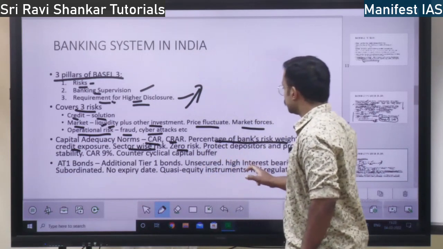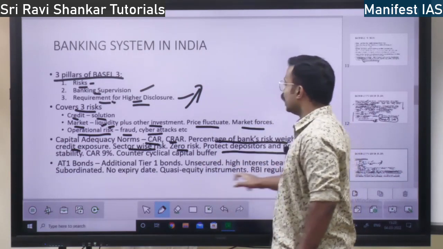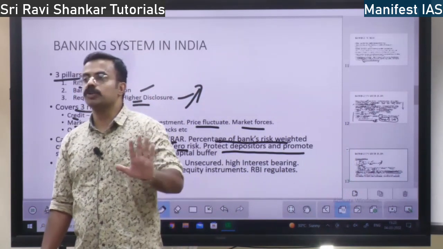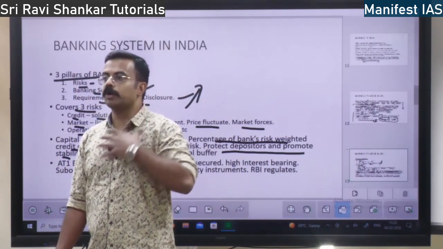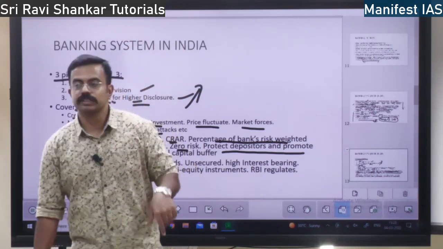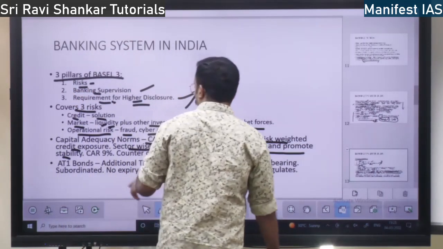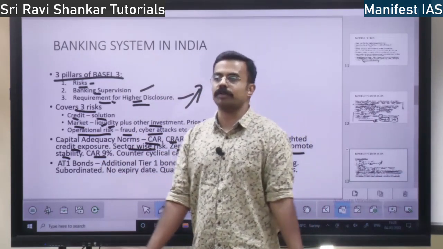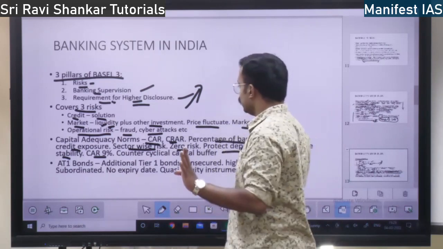So capital adequacy, why? Protect depositors and promote stability. Capital adequacy is to protect depositors, and to promote economic stability, right? So this is the condition. Next, you have CAR, earlier it was 9%, today it is 11.5% according to Basel III, right?